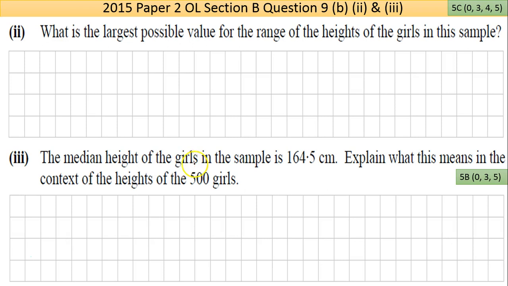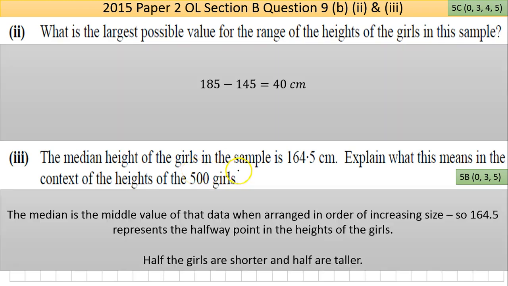The median height of the girls in the sample is 164.5 centimeters. Explain what this means in the context of the heights of the 500 girls. There's a 5B scale here, okay? And it's going to be very, very hard to explain things. Just take some time, think about the situation. You know, an exam hall can be very, very distracting, okay? But if you think about it, it's very simple, okay?